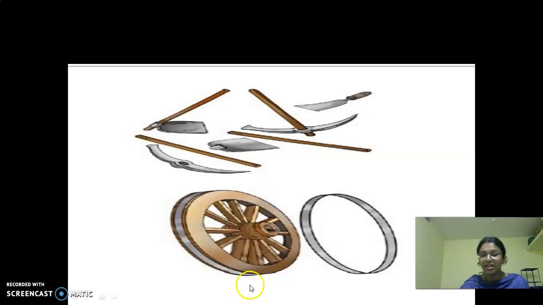And one more thing, children: fixing of an iron wheel inside a wooden wheel. So what happens here? Do you think the two points are connected? No, not like that. This iron wheel is heated. When it is heated, it expands. When it is larger in size, it is fixed inside this wooden wheel and allowed to cool. When it is cooled, it is held tightly.